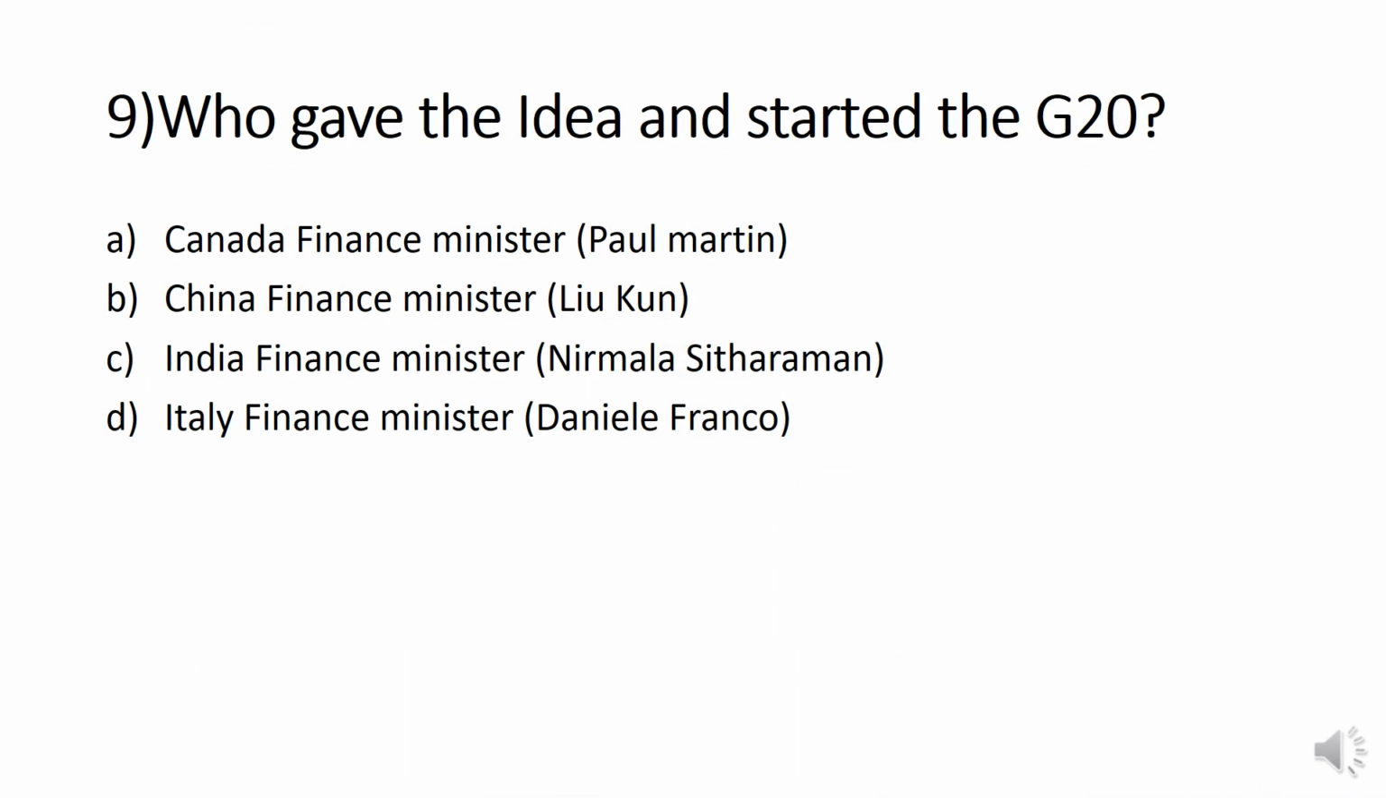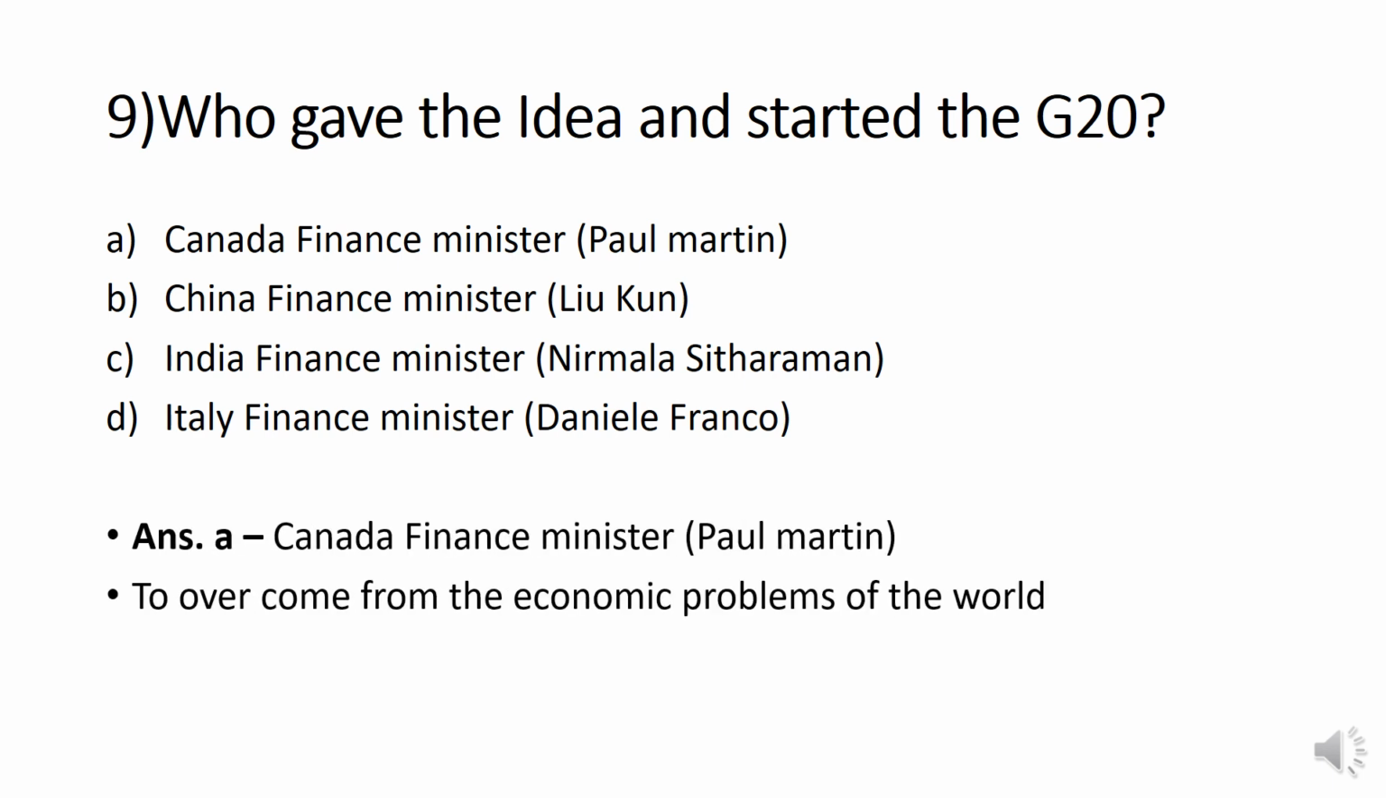Who gave the idea and started the G20 concept? Option A, Canada Finance Minister Paul Martin. Option B, China Finance Minister Liu Kun. Option C, India Finance Minister Nirmala Sitharaman. Option D, Italy Finance Minister Domenico Siniscalco. Yes, the answer is option A, Canada Finance Minister Paul Martin.